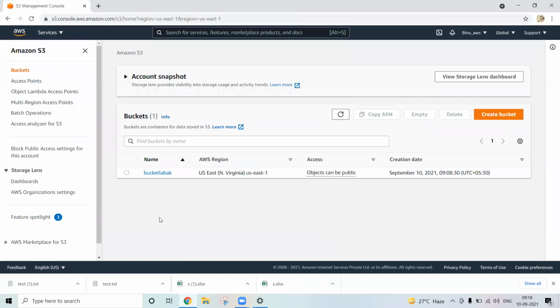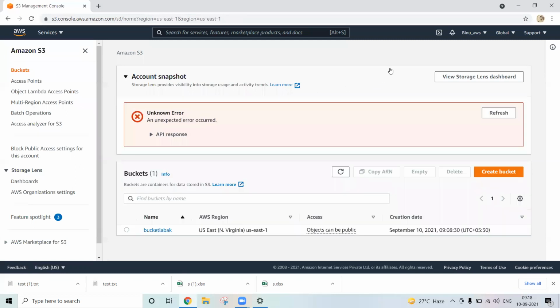So now this is the main basic concept required from the DBA point of view, like how to create the bucket, how to upload the files, how to access the file, and how to download it. That's all. Not a big deal. There are lots of things inside storage, but those need not be covered because they are out of scope from a DBA point of view.